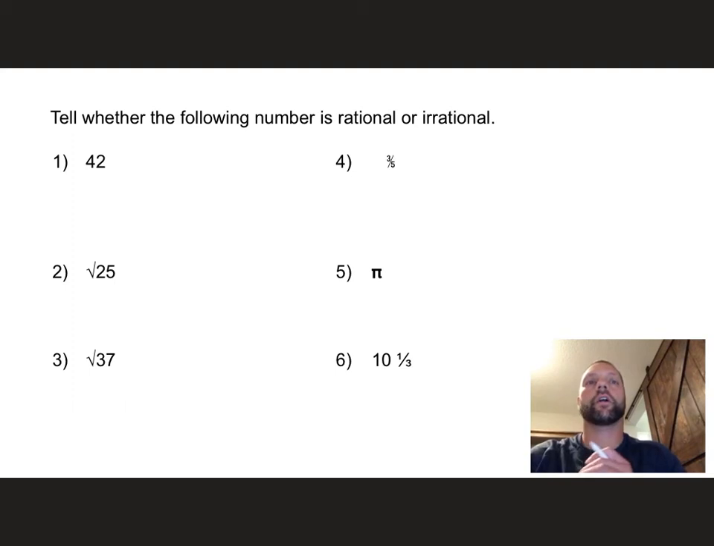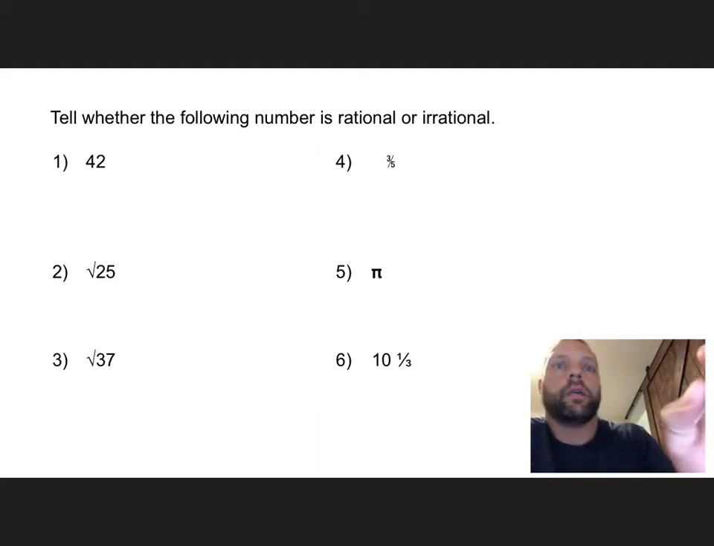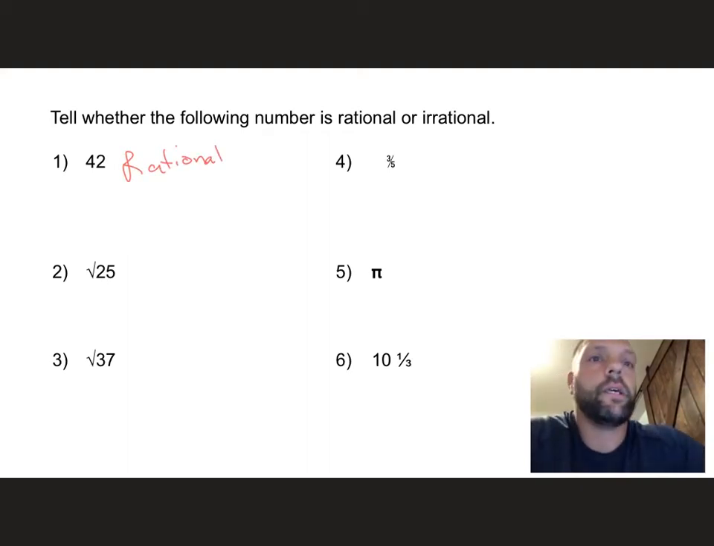All right, here are our examples. Now might be a good time for you to pause the video, answer the problems, and check your work, see how you did. Maybe you'll get them right. Maybe you'll surprise yourself, huh? All right, so 42. Do you think that's rational or irrational? And I'm hoping you said rational because I can write that as a whole number, which it already is, or I can write it as a fraction.